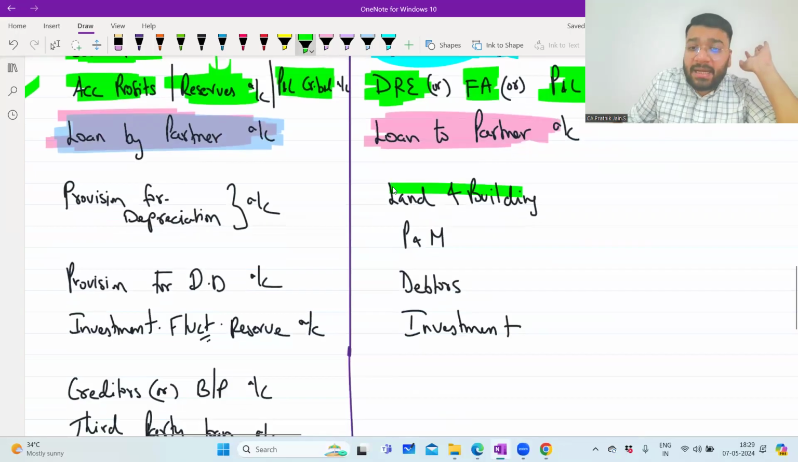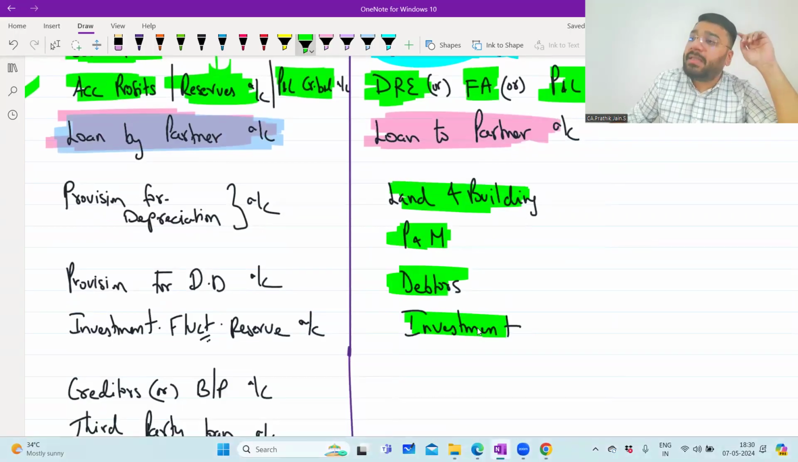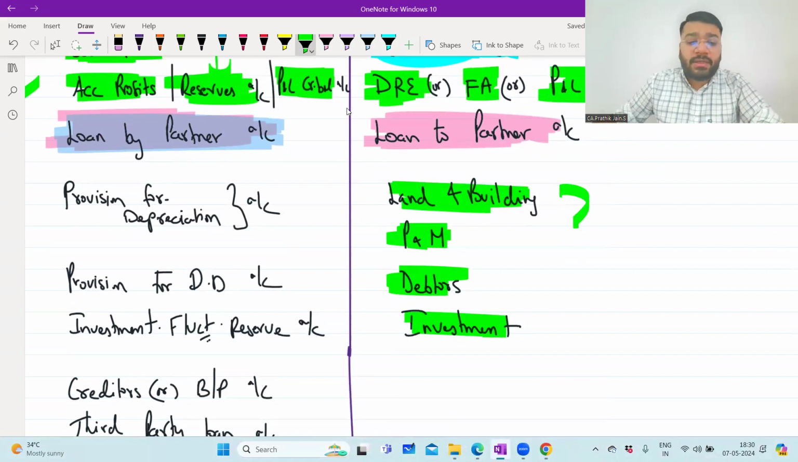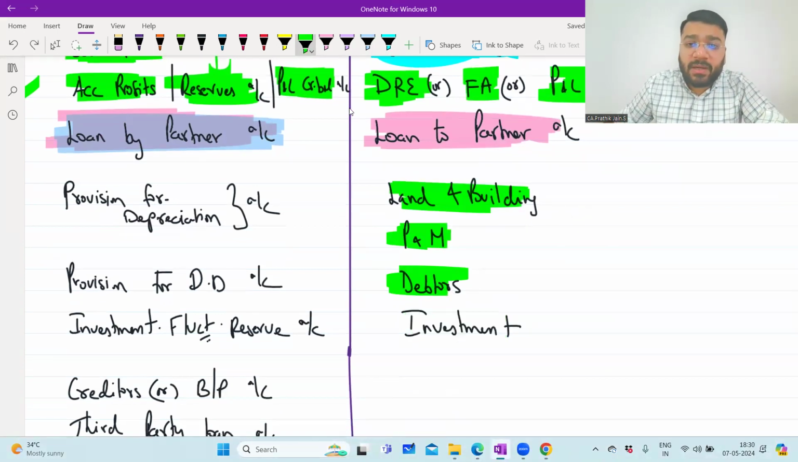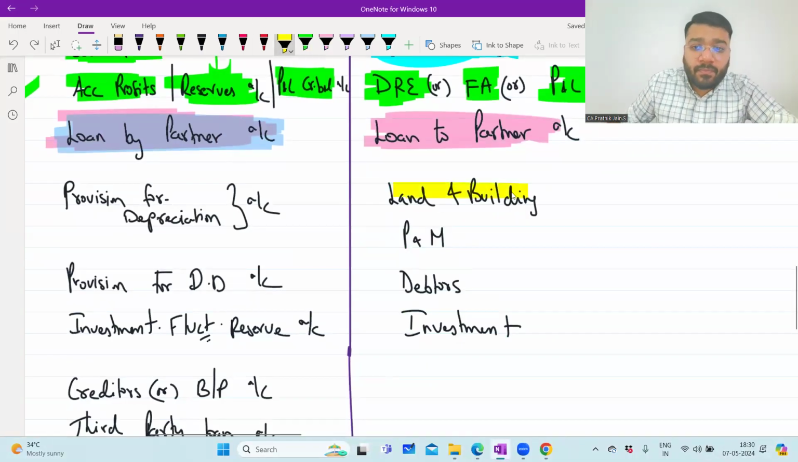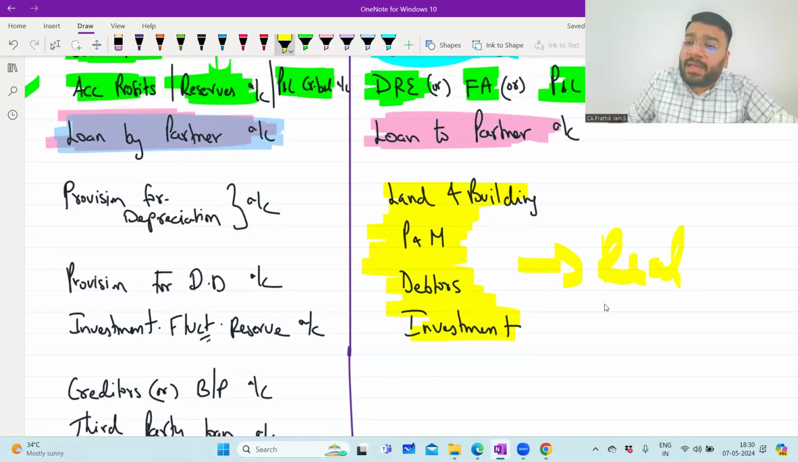Now, guys, this land and building, plant and machinery, debtors, investment, all the other assets will be transferred to your realization account. So what is the meaning of realization account? The name itself says that we're realizing something. What are we realizing? We're selling all the assets and realizing the money.